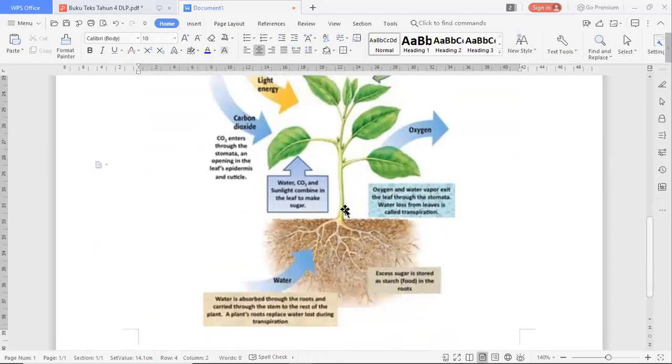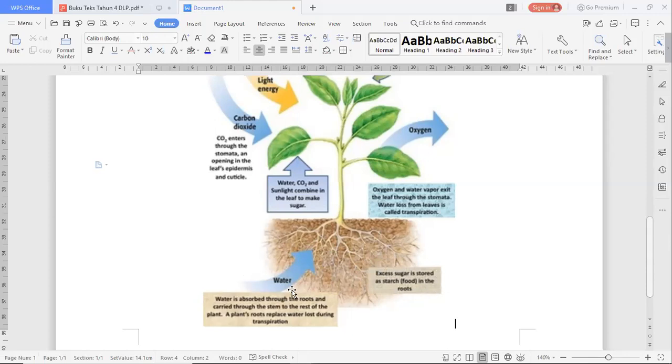So let us see here. We start from water. Water is absorbed through the roots and carried through the stem to the rest of the plant. A plant's roots replace water lost during transpiration. So this is the function of the plant's roots. It will absorb the water and also minerals. Excess sugar, this one after this we will look through.